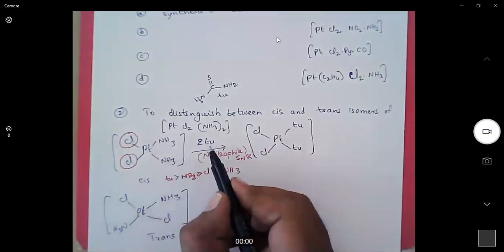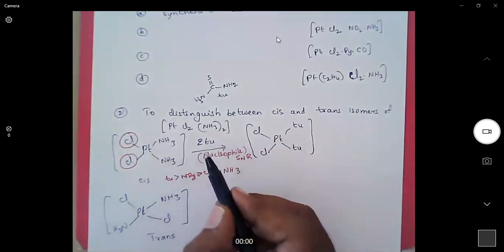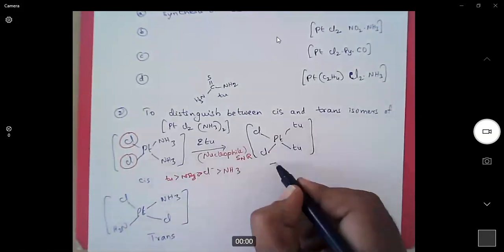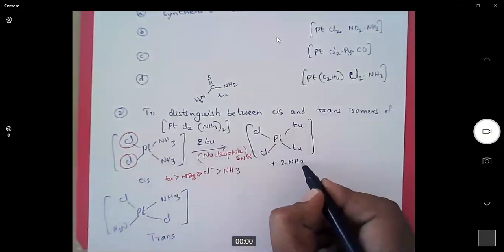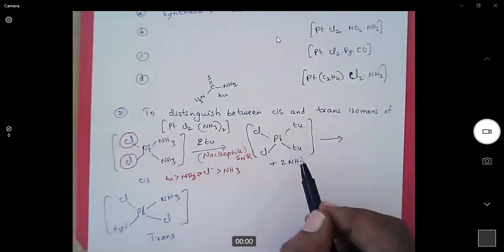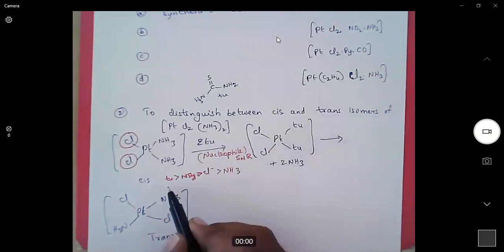Here ammonia and thiourea are both neutral ligands, so there will be no change in the overall charge, plus two ammonia molecules. Now look at this. Among chlorine and thiourea, thiourea is a strong trans effect ligand.